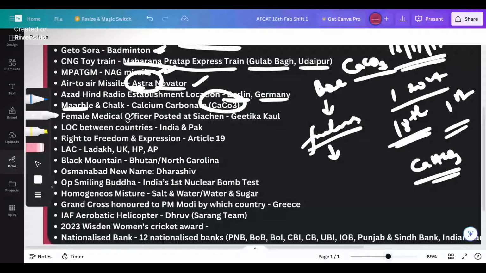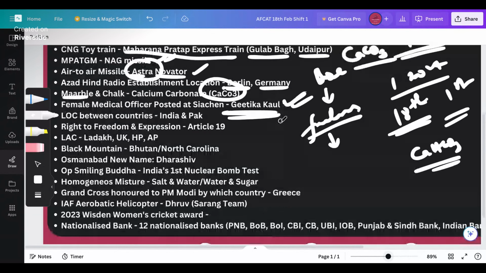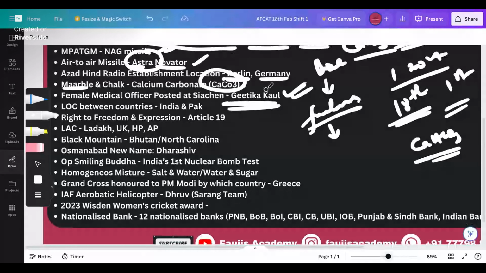Female medical officer to be posted in Siachen. Gitika Kaul, you could not have missed this basic question because it has been asked a lot, and it was a very important question. Basically, she is the very first female officer to be posted in Siachen, right? That's why you should remember this. The answer to this question is Gitika Kaul.